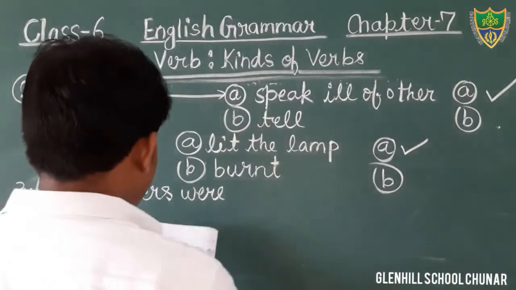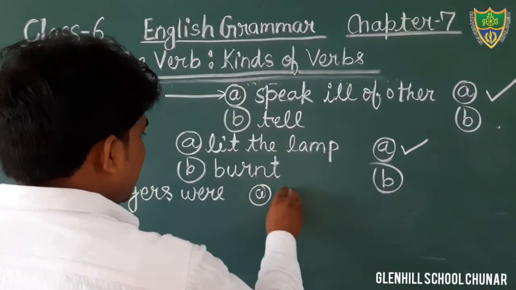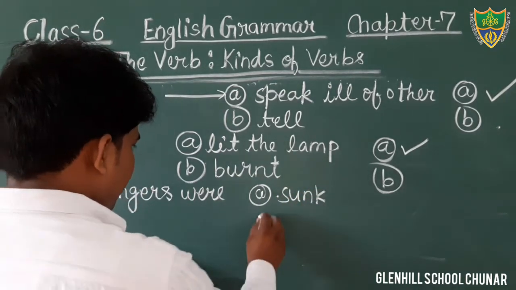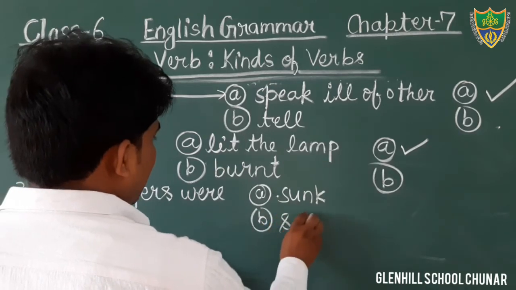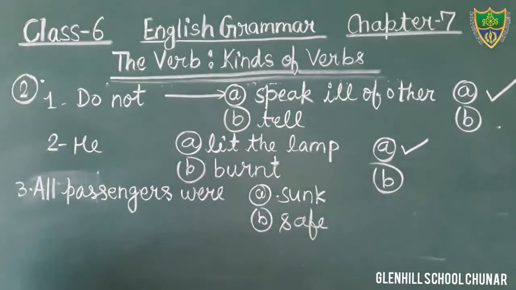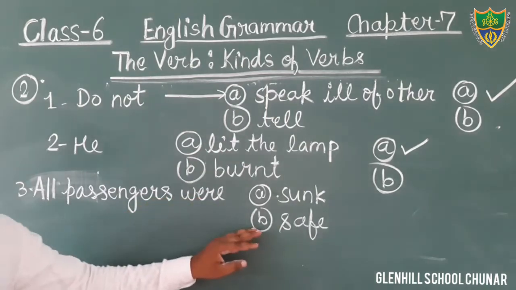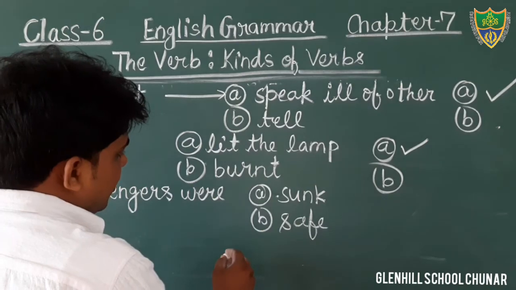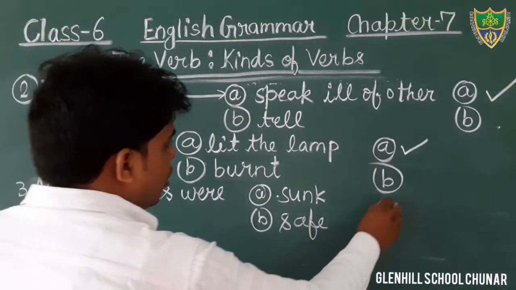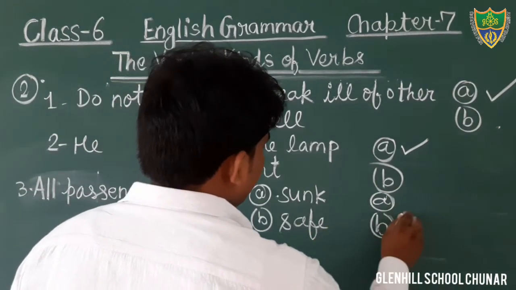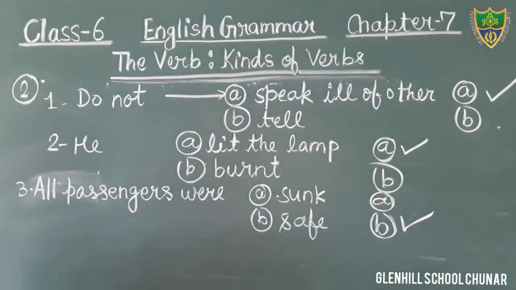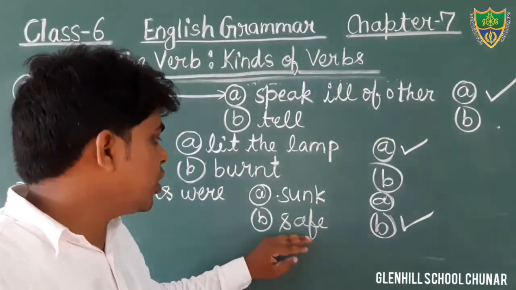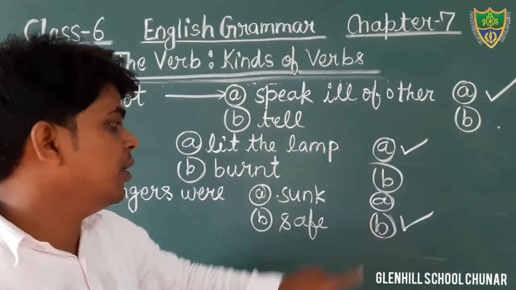And here the options are given. The first option is sunk, and the second is safe. Here the word safe is used as a noun. All passengers were safe. Okay. So option B is the correct one here. Okay students, just see, all passengers were safe. That is the most appropriate, so you will tick on option B.